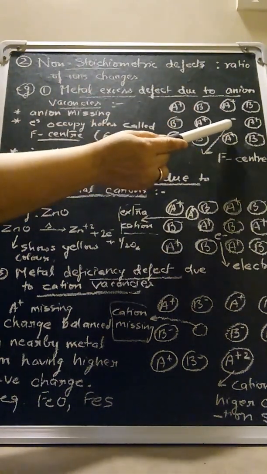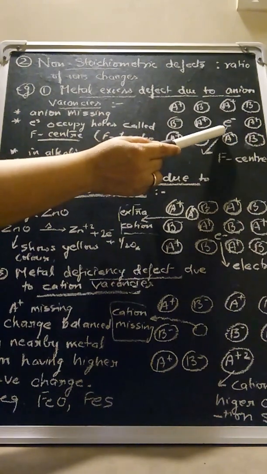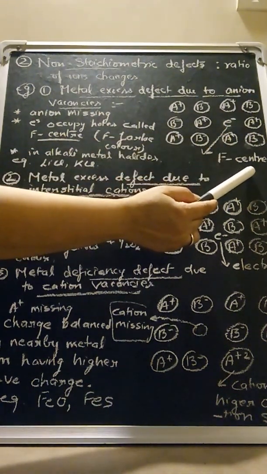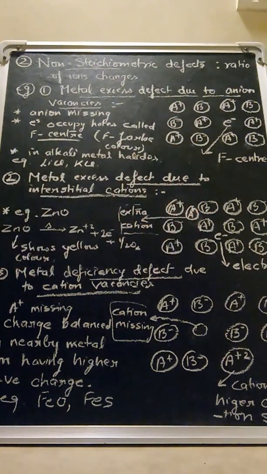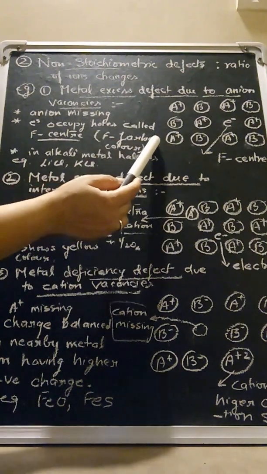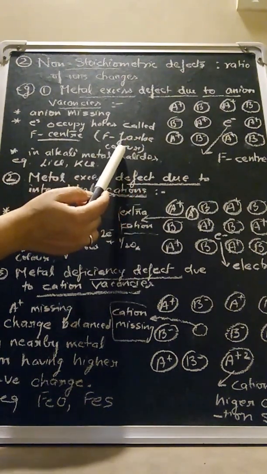So these electrons which occupy the hole created by the anions are referred to as F center. F is from a German word, Farbe, which means color.